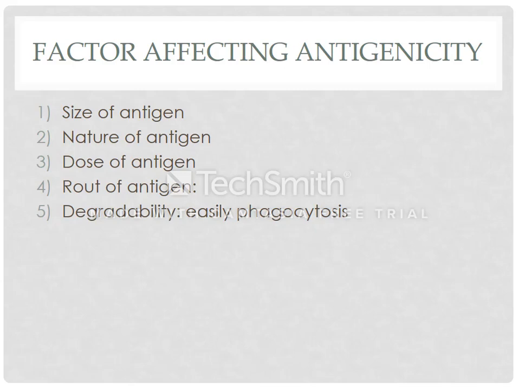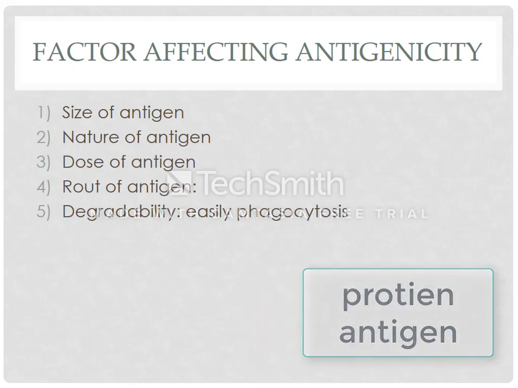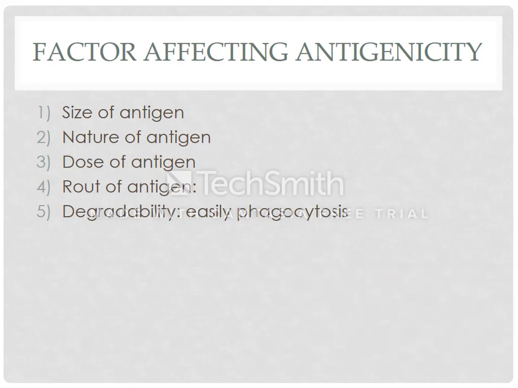Those antigens that are protein in nature, antibodies will be efficiently produced against them by the immune system. Second, those antigens whose nature is glycoprotein, antibodies will be produced against them efficiently, and so on.